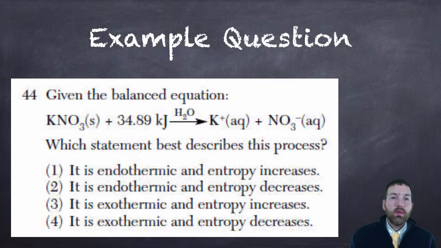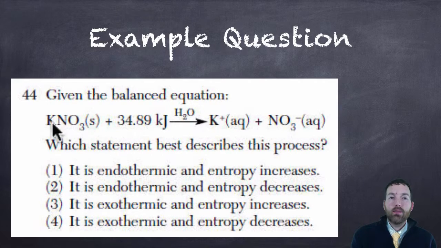How about this one? Given the balanced equation, which statement best describes this process? If we look at our choices, we have a choice between endo and exothermic, and entropy is increasing or decreasing. First we need to decide whether it's endo or exothermic. If we look at the energy values, the 34.89 kilojoules is on the left. That means it's a reactant. So energy is being absorbed into the potassium nitrate to break it down into potassium ions and nitrate ions. That, of course, is an endothermic process. So we've eliminated choices 3 and 4.